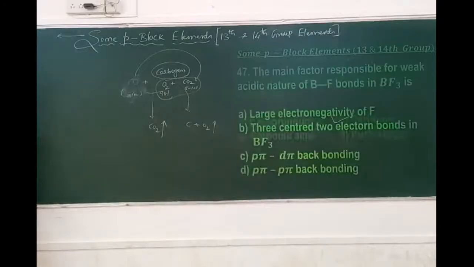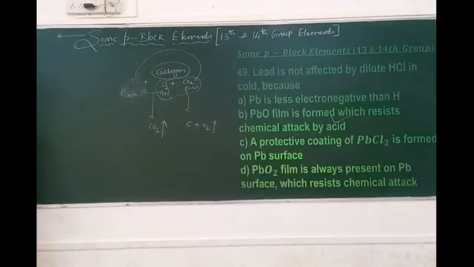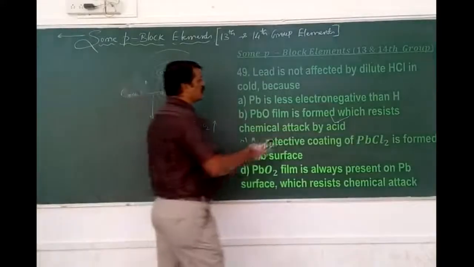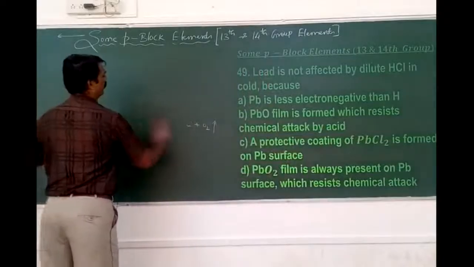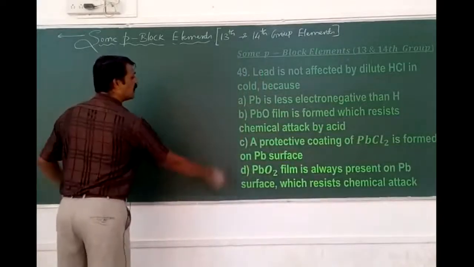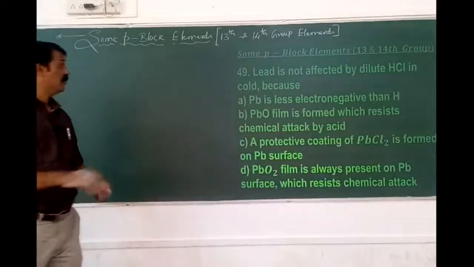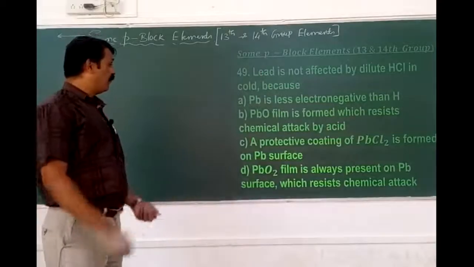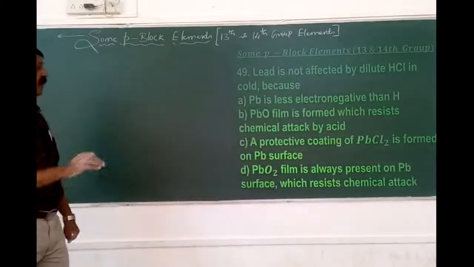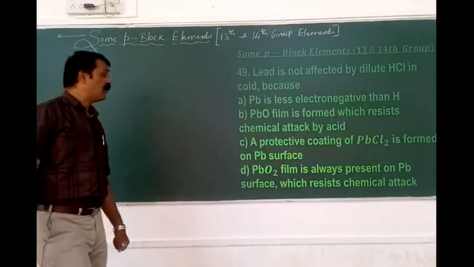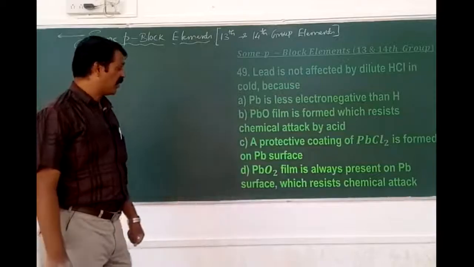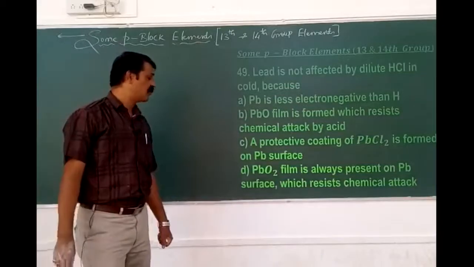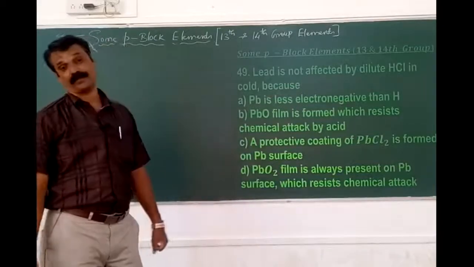Next, 49th. Lead is not affected by dilute HCl in cold. Why? Lead is less electronegative than hydrogen. Lead oxide film is formed which resists the chemical attack by the acid. A protective coating of lead chloride is formed on the lead surface. A lead dioxide film is always present on the lead surface which resists the chemical attack.